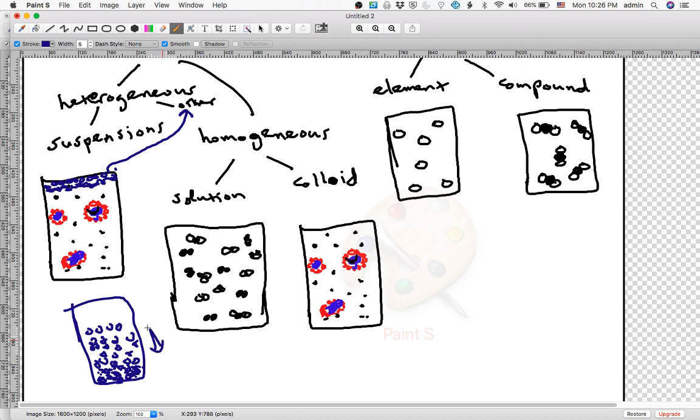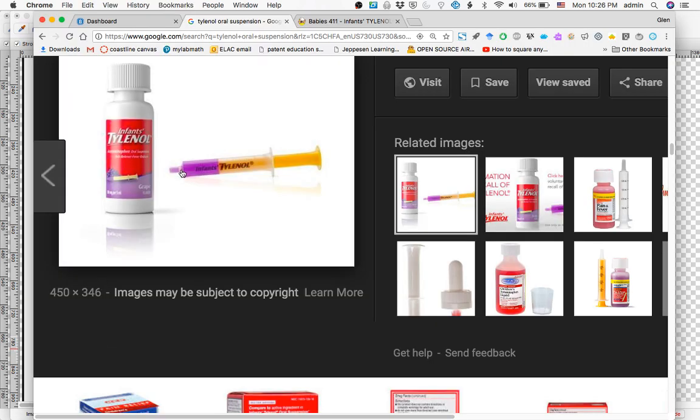When I shake this up and down, I will have an even mixture of solid dots and water molecules, but that will be a suspension. Why is it a suspension and not a colloid? It will be a suspension because, number one, if you leave it alone, it will separate out. And number two, the particles, these solid particles, are so large you could see them. Just like in Tylenol, you could see those particles.